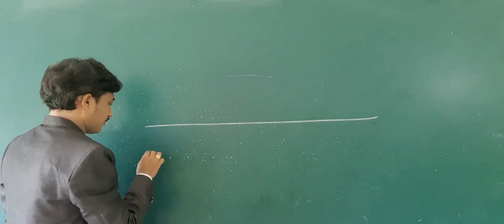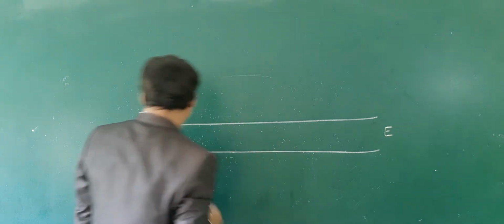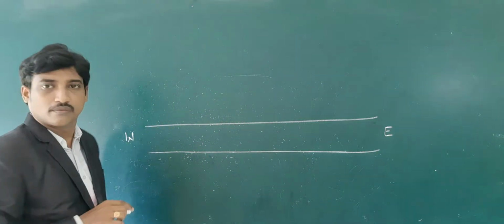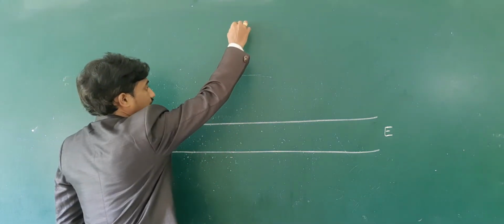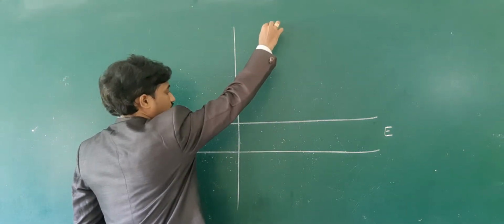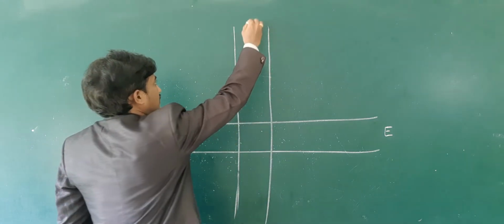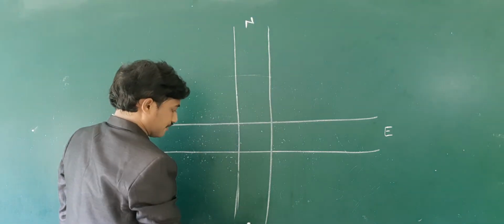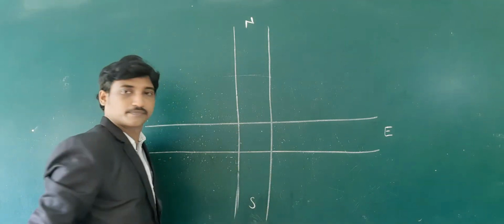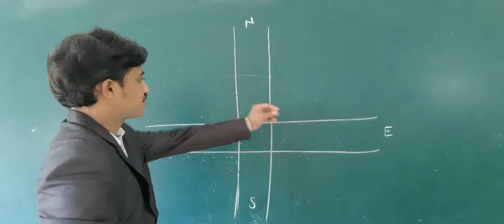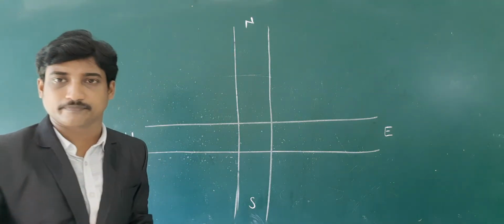One road is towards east and west, and another road is towards north and south.